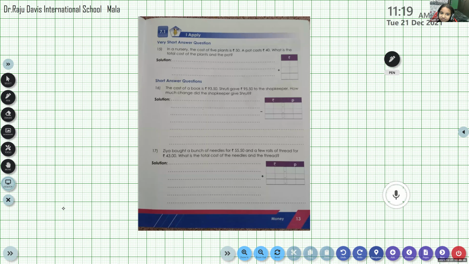See, the cost of a book is 90 rupees 50 paisa. Shruti gave 95 rupees 50 paise to the shopkeeper. How much change did the shopkeeper give Shruti? We completed it last day. Please look at the WhatsApp and let's move to 17. Okay, ma'am. Okay, now.